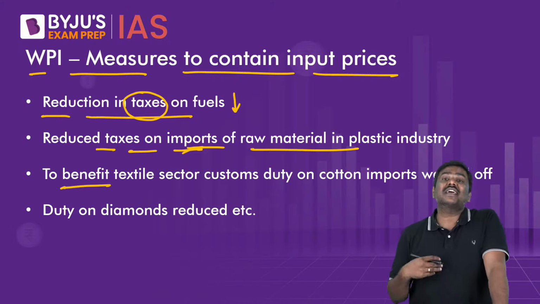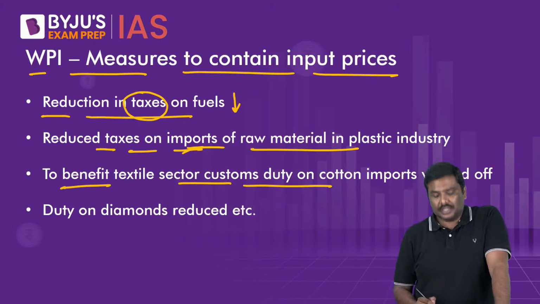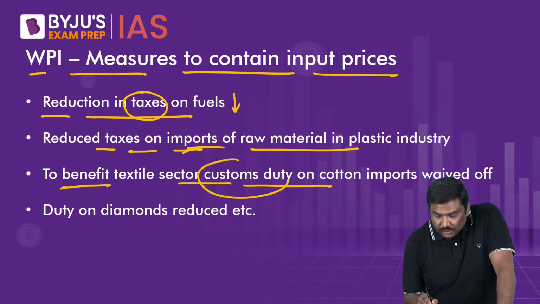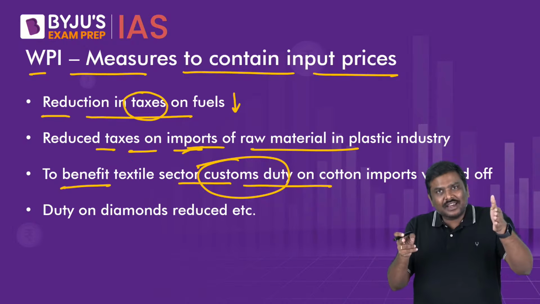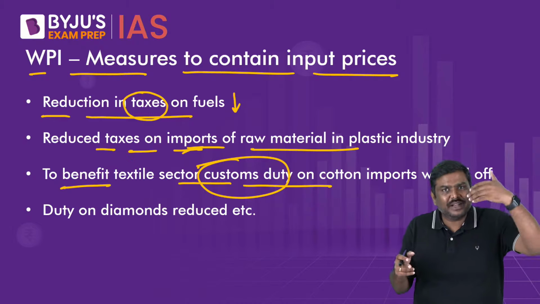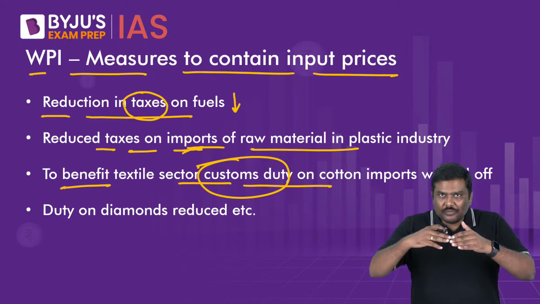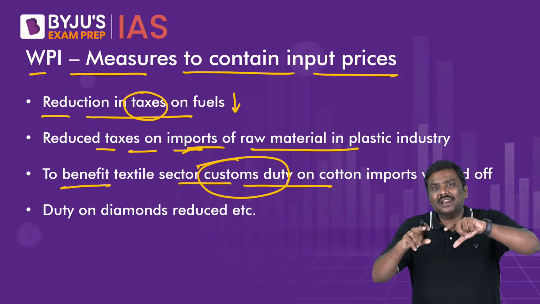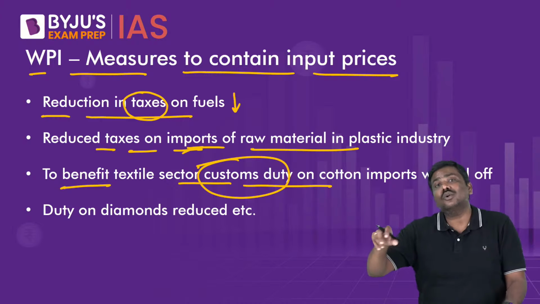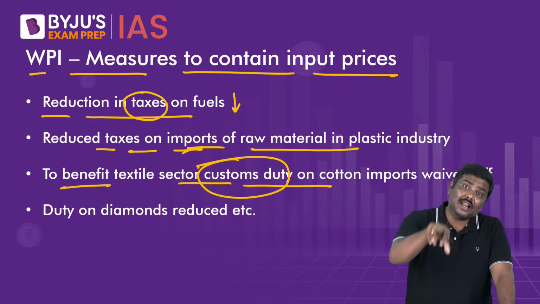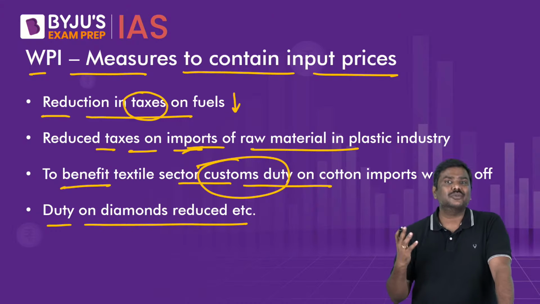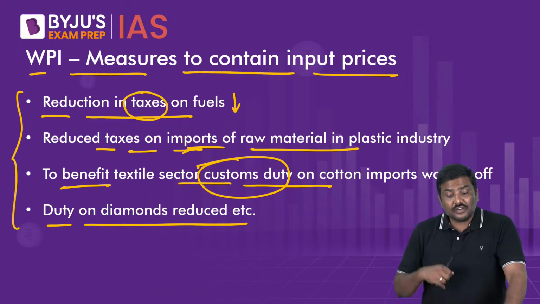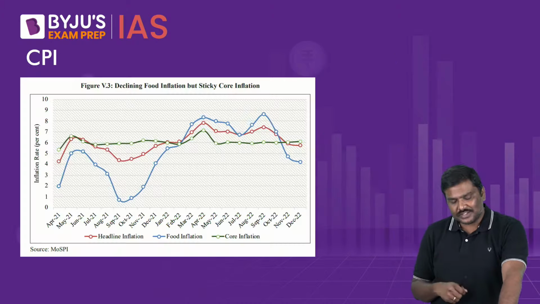To benefit the textile sector, the government has also waived off the customs duty. The logic is simple: whether you talk about the plastic industry or the textile sector, whenever inputs are imported, the importers are supposed to pay taxes to the government. If the government waives off or reduces the taxes, the input cost will automatically come down, which will help in controlling the output price, and the rise in prices. And duty on diamonds has also been reduced. So these are the various reforms the government of India has taken in order to control WPI.